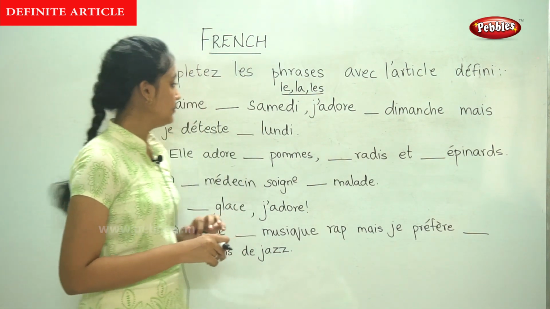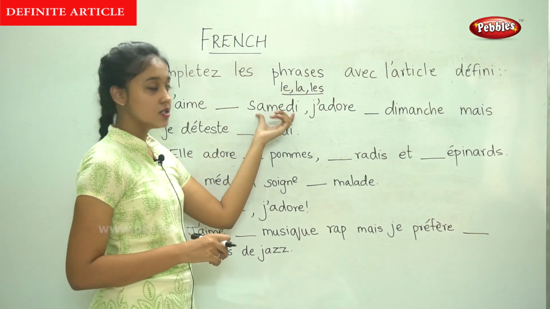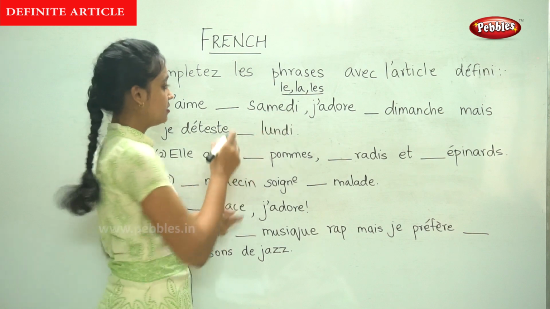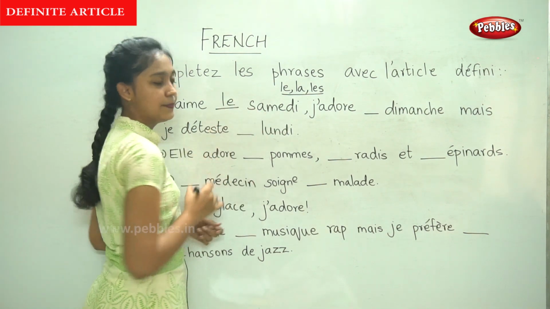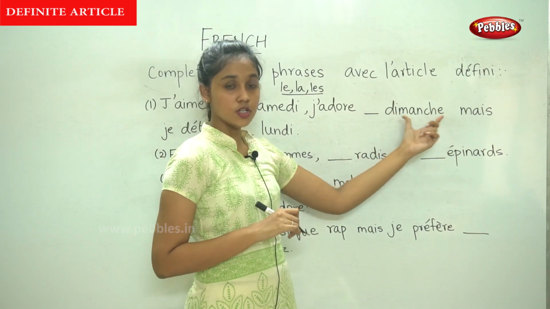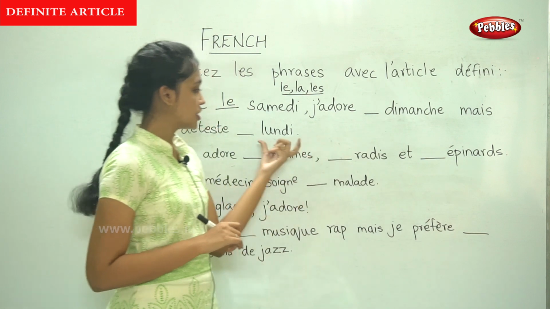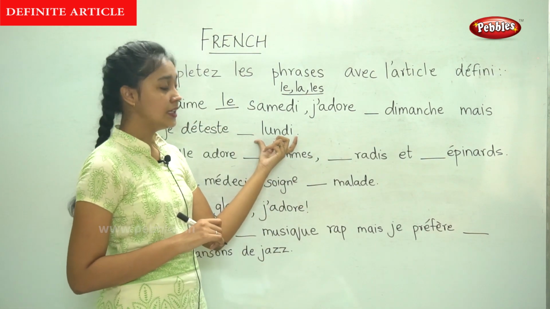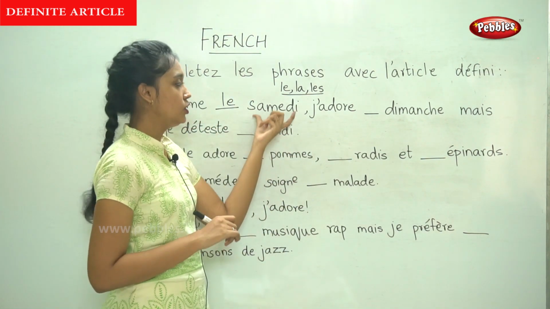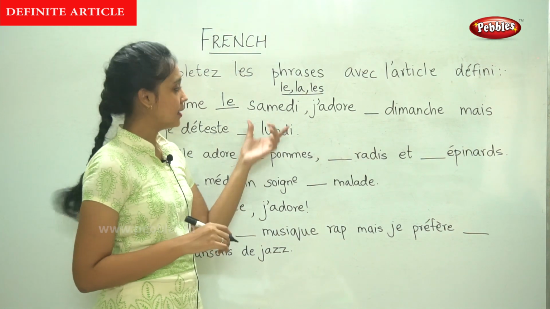So shall we begin? J'aime dash samedi. So it is masculine. So we write le. J'adore dash dimanche. If you notice, the names samedi, dimanche, lundi are all the days of the week. So we will be learning the days of the week next.